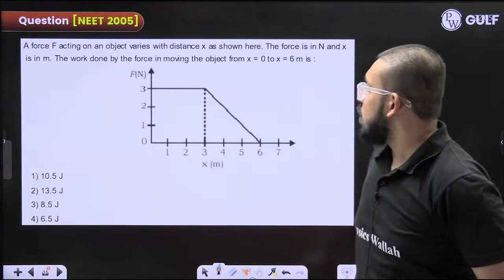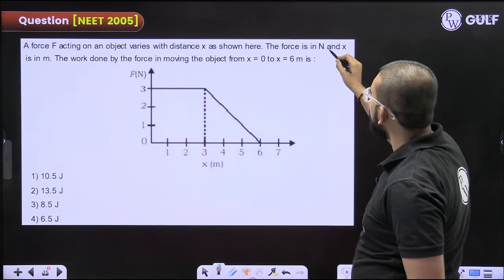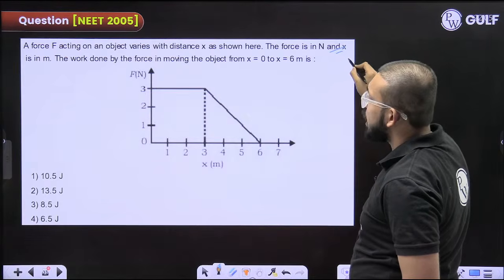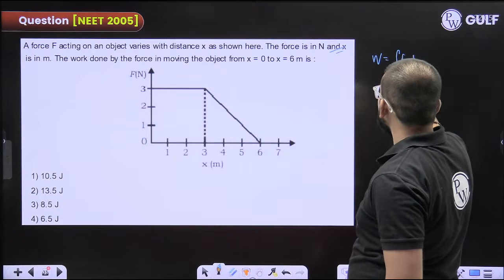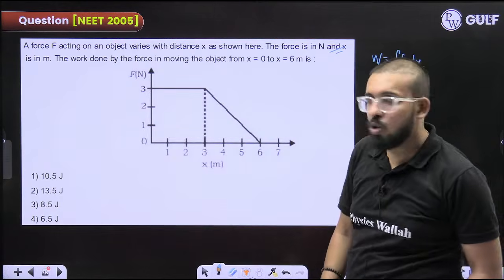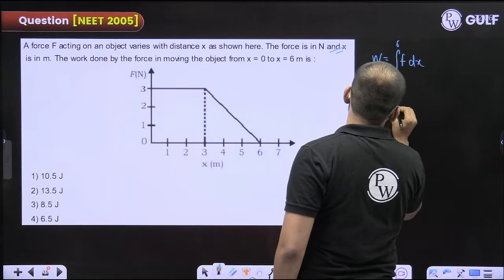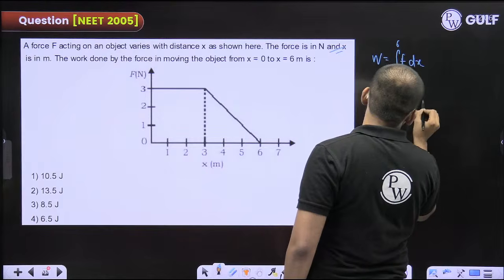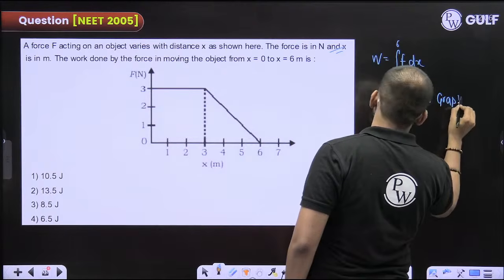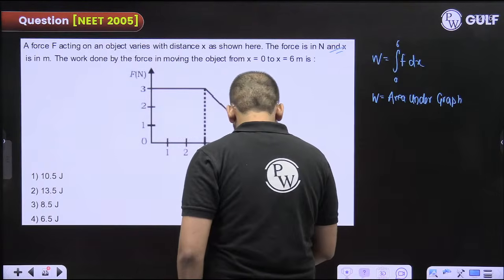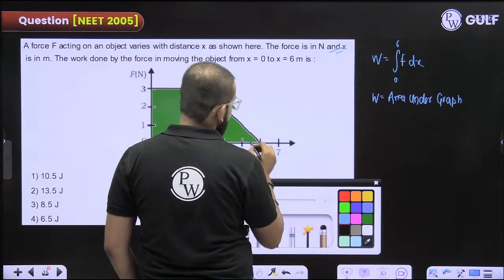Okay. Now they are saying that a force F acting on an object varies with distance x as shown here. The force is in Newton and x is in meter. The work done in moving the object from this to this. I hope you remember this formula. But they had given a graph, so you can just find the area under this graph, the area under the force and displacement graph. Fine. This you can find.